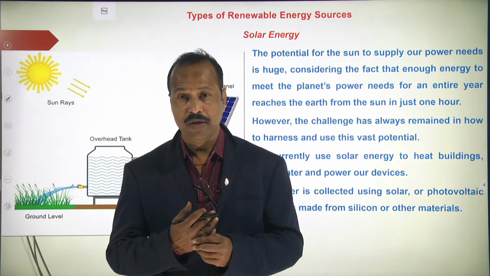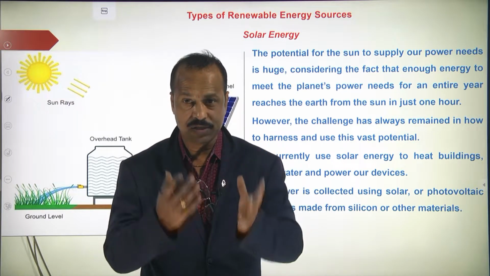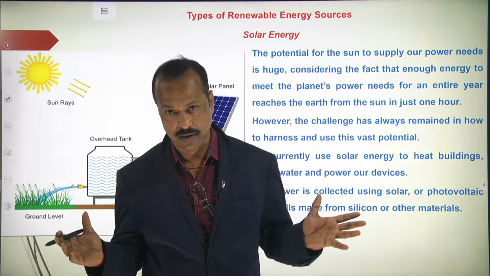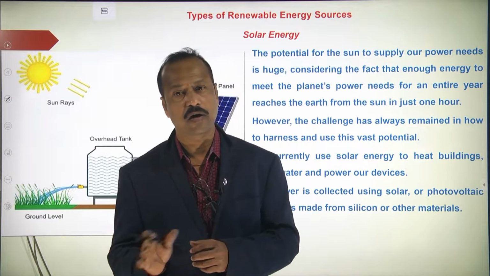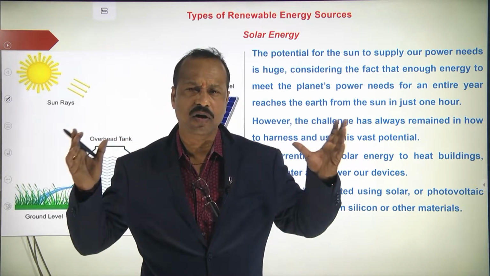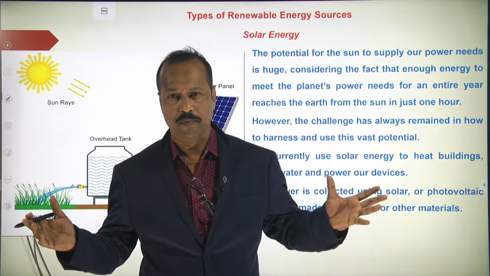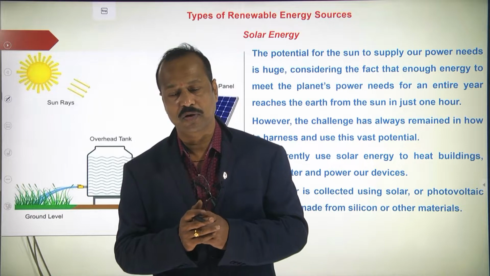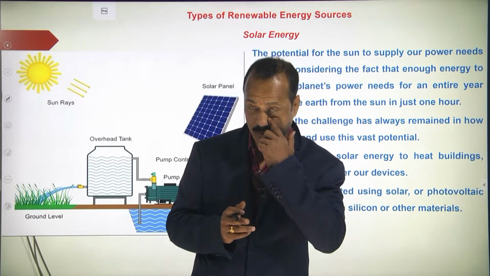Sun rays play a very important role in our life, not only human life, all types of living organisms. The sun has a lot of energy. In the sun chemical reactions take place, and a large amount of heat is liberated in the form of radiation.